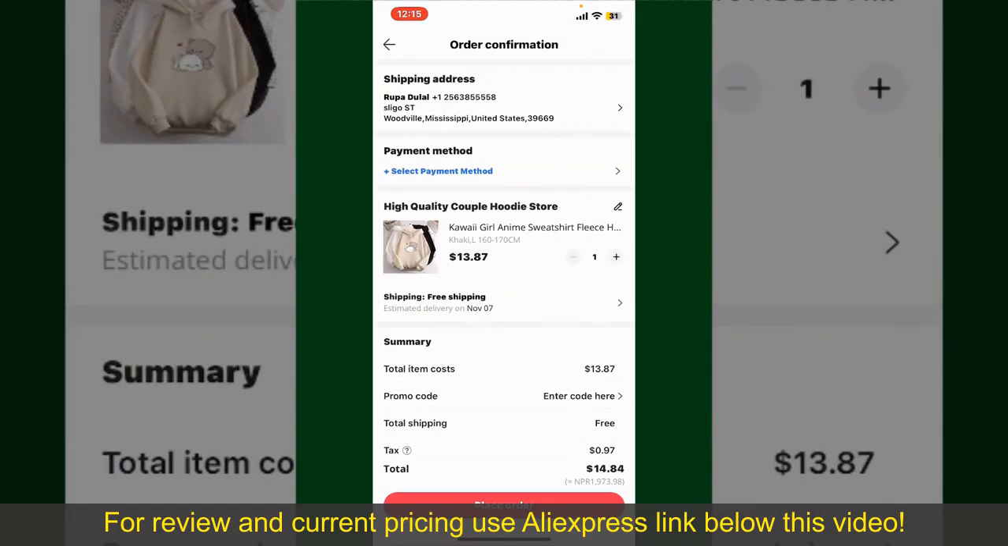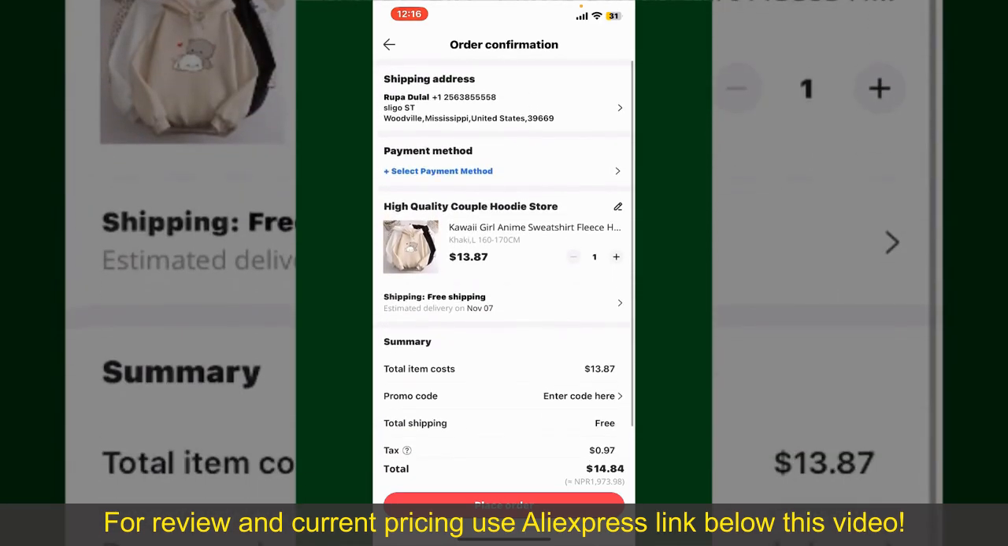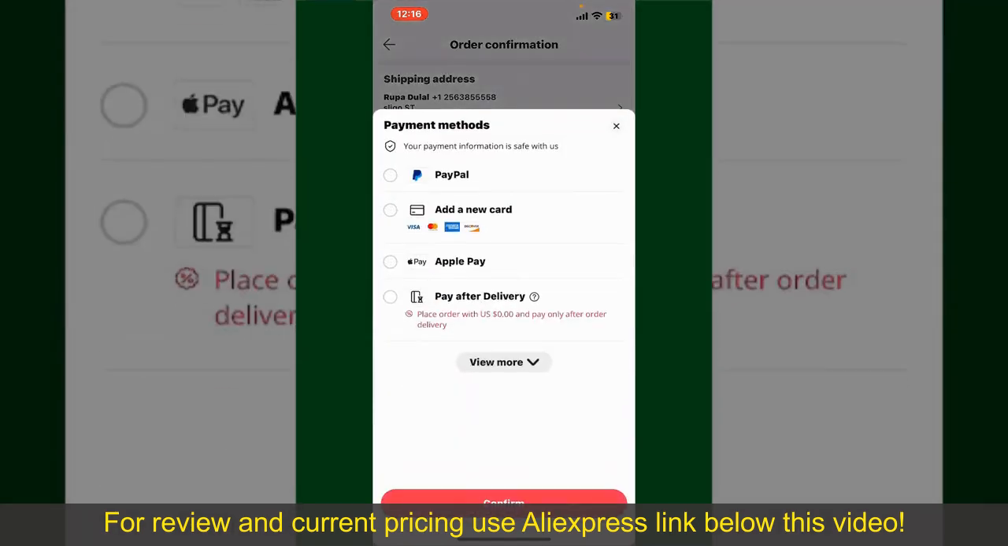other information. On this page, it'll show you the order details and the summary for the product. You can enter a promo code if available, and you'll also need to enter your payment details. Tap on Select Payment Method from the option and choose your desired payments method.